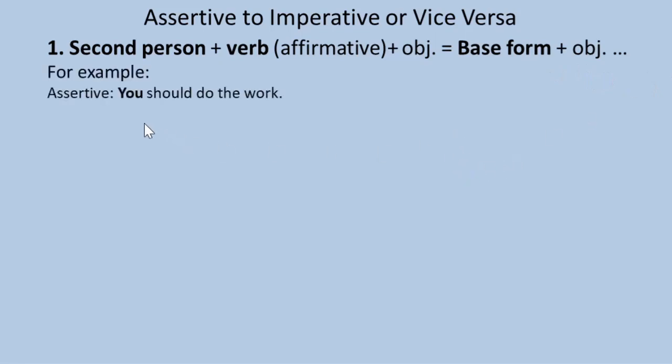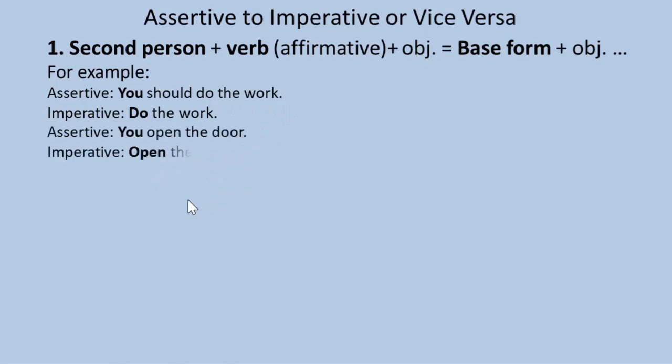For example, assertive: you should do the work. Imperative: do the work. Assertive: you open the door. Imperative: open the door. So look at the sentence: you should do the work. Here the subject is second person and the verb should do is an affirmative verb.